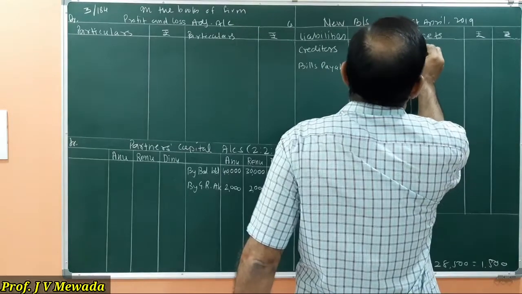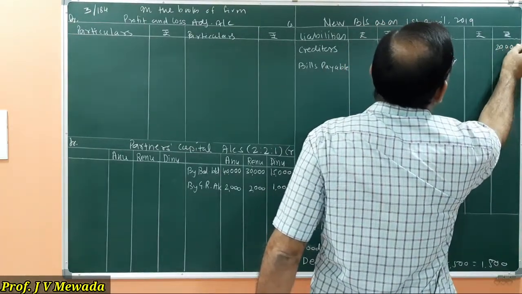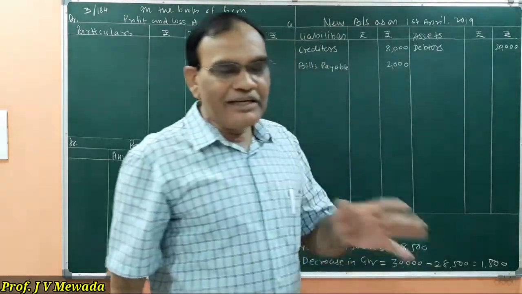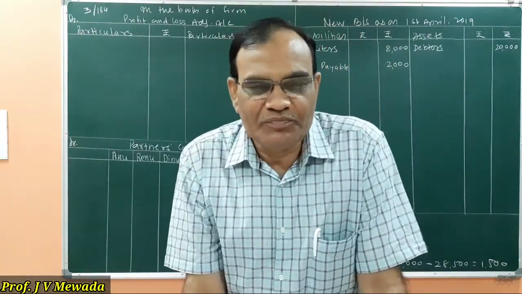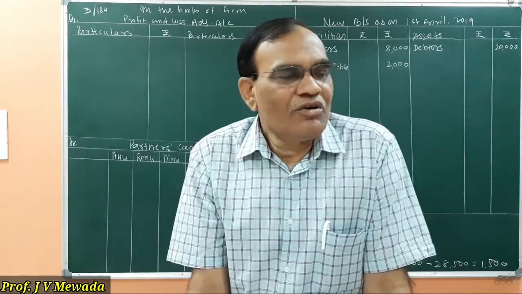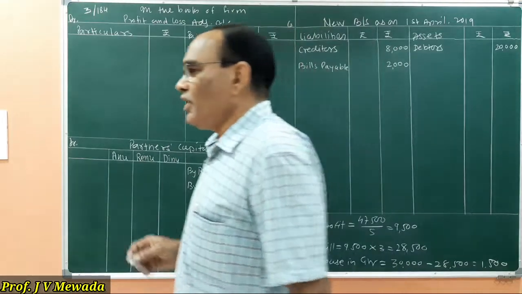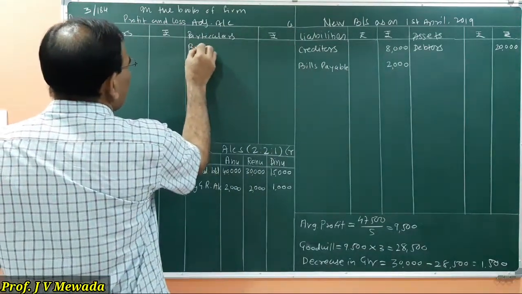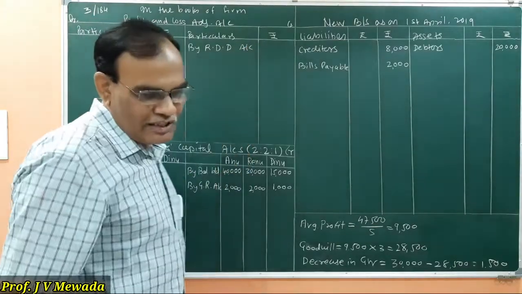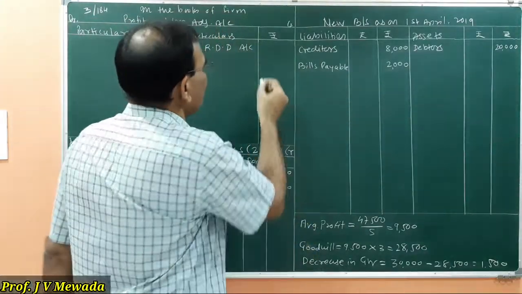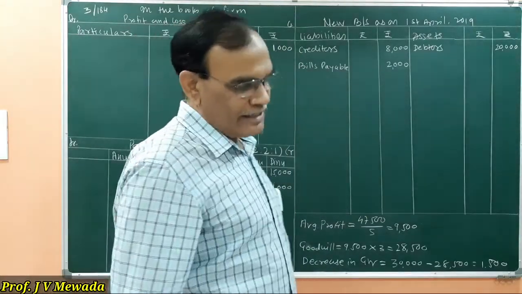So debtors on the asset side 20,000, and that RDD is no longer required. So it is a profit to the firm. So the profits on account of revaluation we are recording on the credit side. So by RDD account the amount is 1,000. So 1,000 I am going to write here on the credit side.